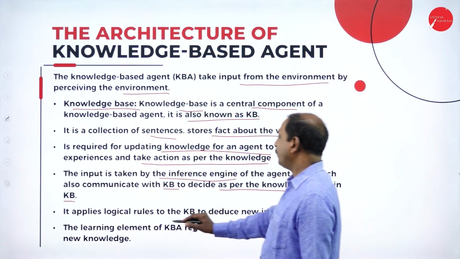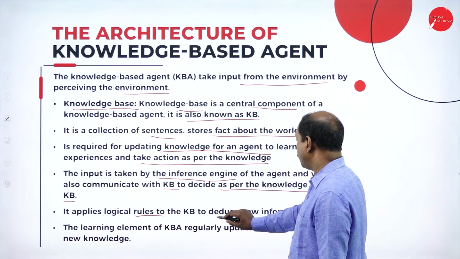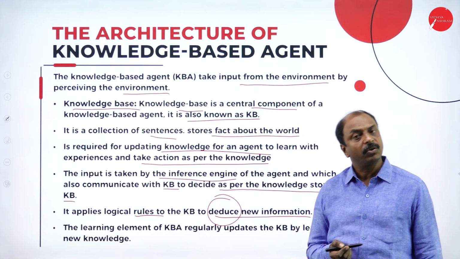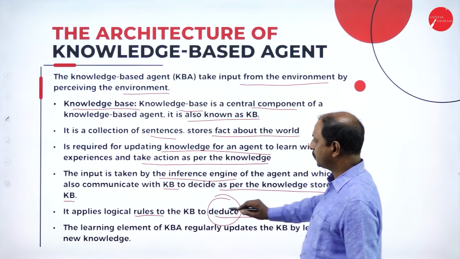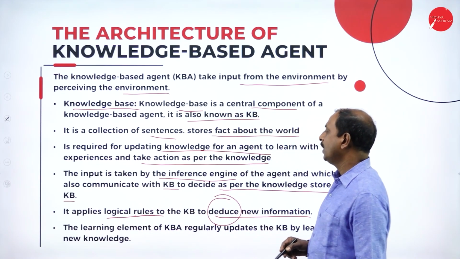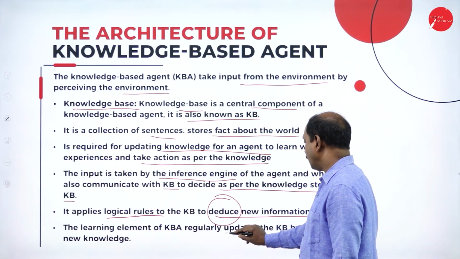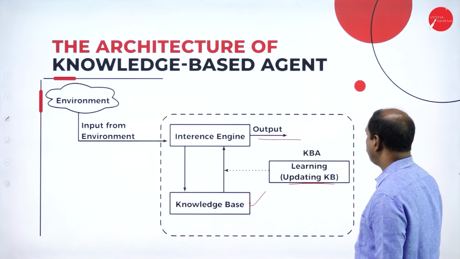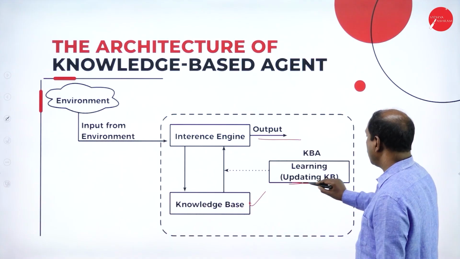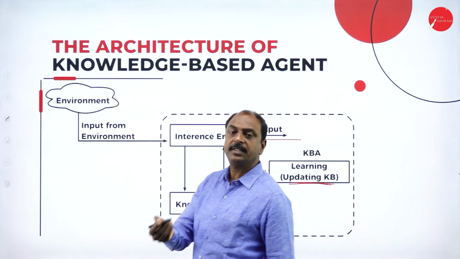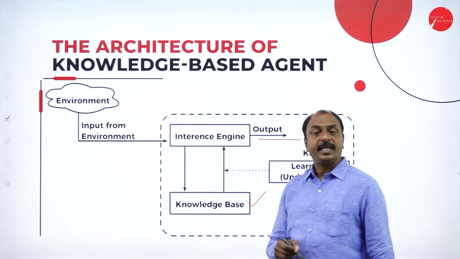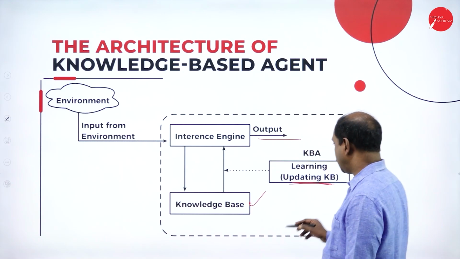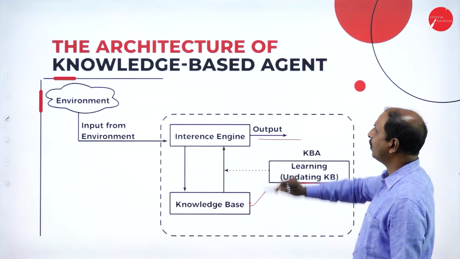It applies logical rules to the KB to deduce new information. To deduce means to derive. To derive a solution to any problem, it has to make use of different logical rules. The learning element of a KBA regularly updates the KB by learning new knowledge. The main function is to keep updating the knowledge base with the experience of previous values, previous data, or different types of information. These are the different components of a KBA.